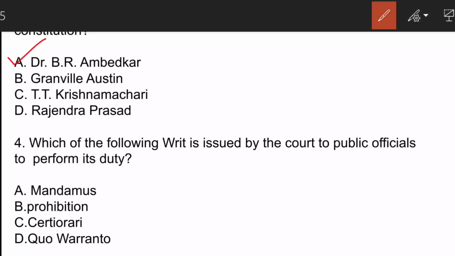The next question is, which of the following writs is issued by court to public officials to perform its duty? The correct answer here is option A, mandamus. Now, mandamus can be issued against public bodies, corporations, inferior courts, tribunals, etc. There are 5 writs available under Article 32, that is right to constitutional remedies. They are habeas corpus, mandamus, quo warranto, certiorari and prohibition. Moving on to the next question.